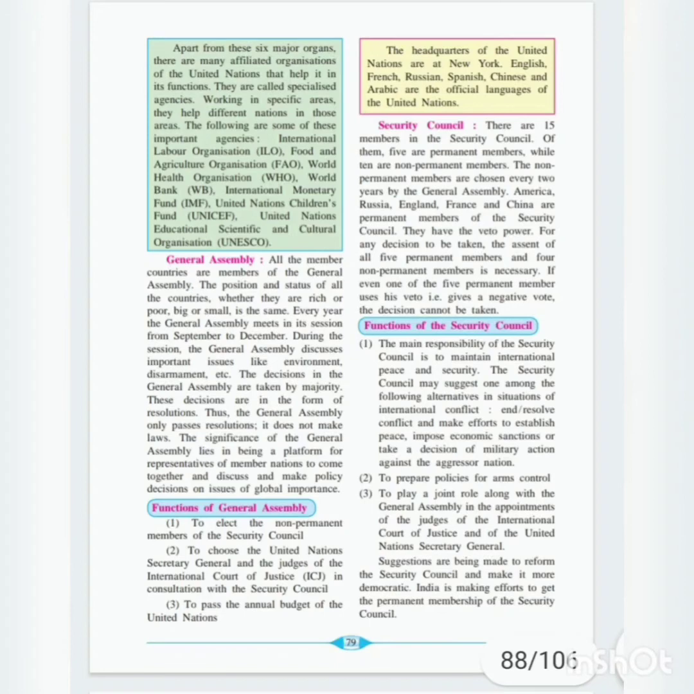Now suggestions are made to reform the Security Council and make it more democratic. India is making efforts to get the permanent membership of the Security Council. So here more suggestions means to bring more reforms, more changes in the Security Council. Suggestions are given, and our country India is also making efforts to become a permanent member of the Security Council.